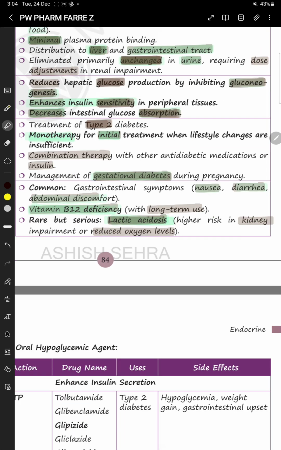Treatment of type 2 diabetes, management of gestational diabetes. Common side effects: nausea, diarrhea, abdominal discomfort. Long term use can cause vitamin B12 deficiency. Lactic acidosis is a rare but serious side effect of metformin.